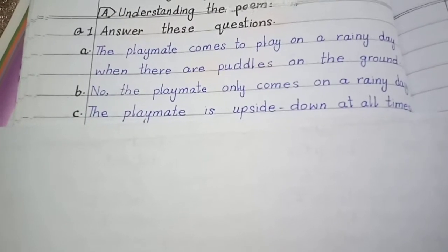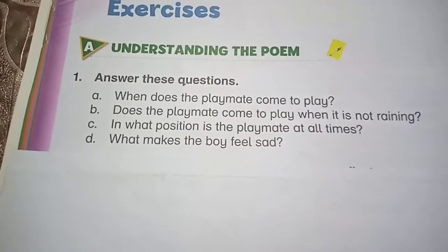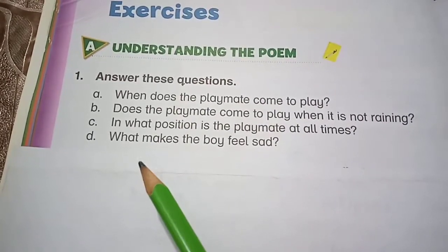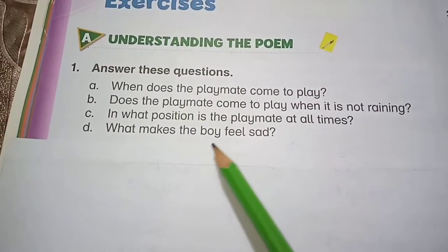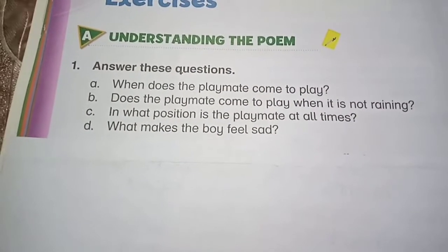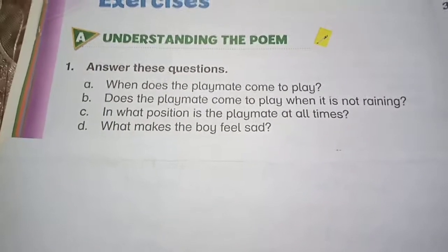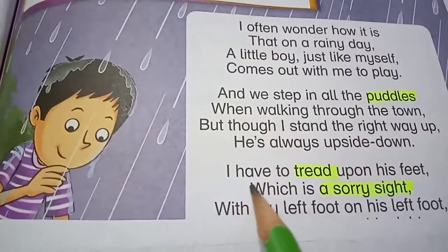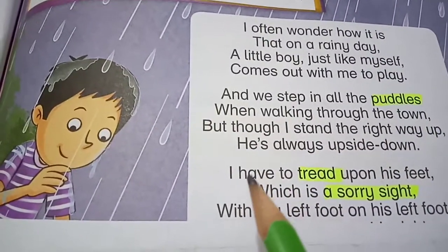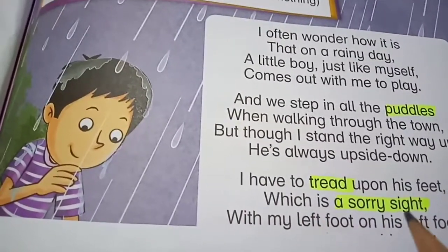Now move towards the next question. Now students, look at D part. What makes the boy feel sad? This is a very important thing, and we look back in the poem to see which things make the boy feel sad. We can find the answer in the third stanza: I have to tread upon his feet, which is a sorry sight.